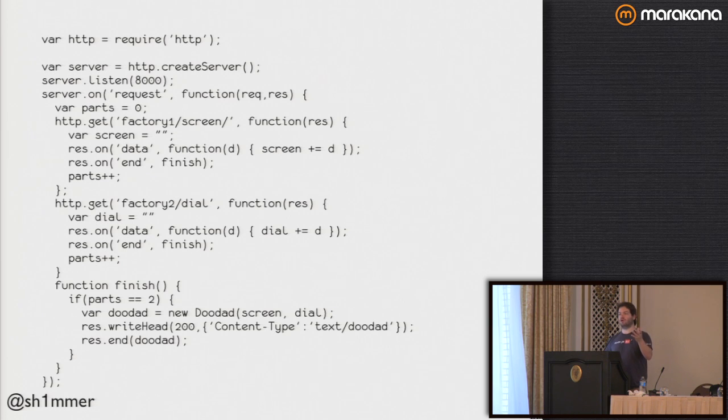Because I need two parts, but that's okay. I'm going to need two parts, whatever. What's the thing that requires the two parts before it runs? Right, doodad. To create this new object, the object creation doesn't stream. In order to make a new doodad, I need two complete parts. So the object creation here isn't streaming.